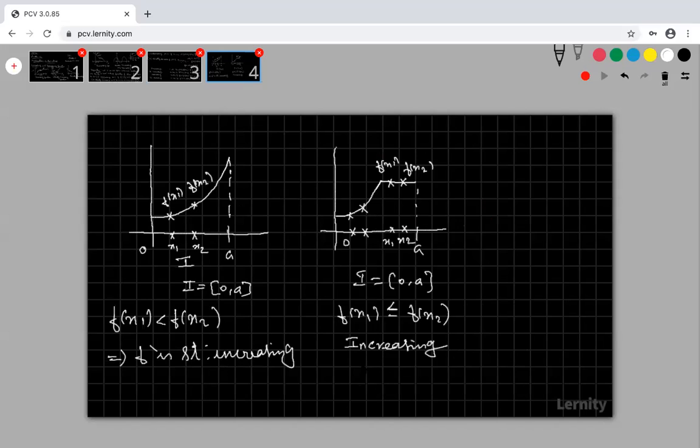This is increasing, not strictly increasing. Here it is strictly increasing, with no equality, only increasing. Here it is increasing and equality is also there. So this is simply an increasing function. Sometimes it is equal, not decreasing but equal. So this function is called an increasing function only. Are you clear? Are you okay? Come to the next.